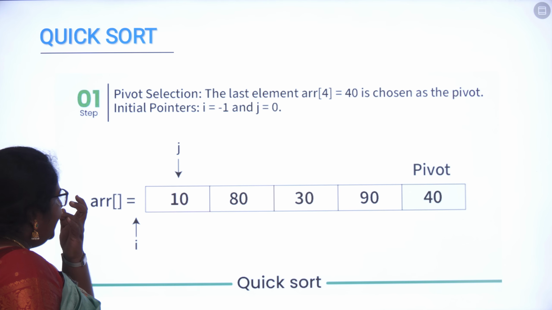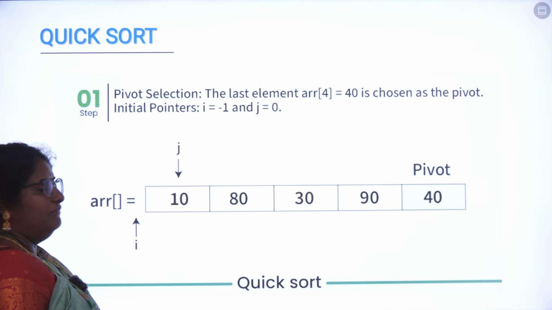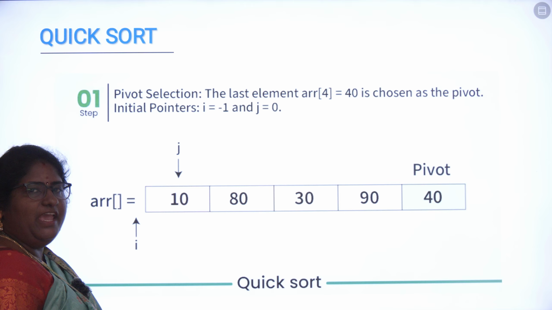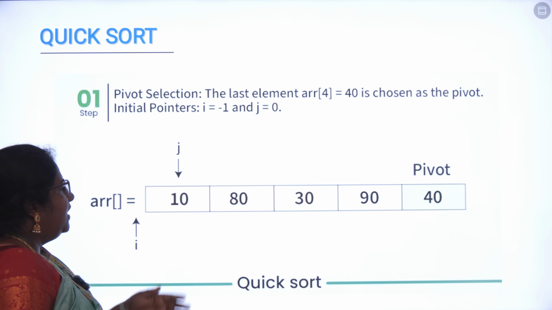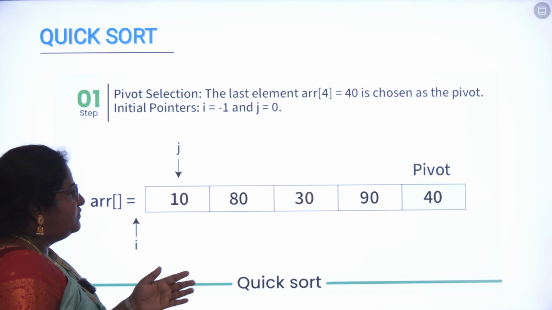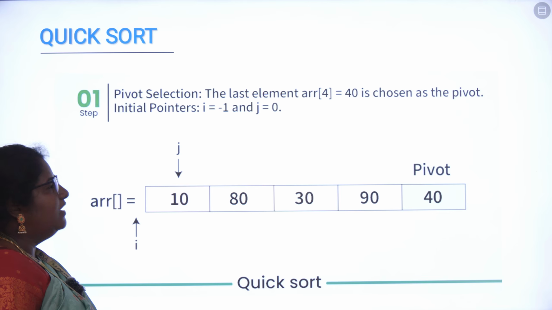So this is the example we are considering for quicksort. In this example we have 5 elements, starting from a of 0 to a of 4. Your a of 0 will be 10, a of 1 will be 80, a of 2 will be 30, a of 3 will be 90, and a of 4 will be 40.